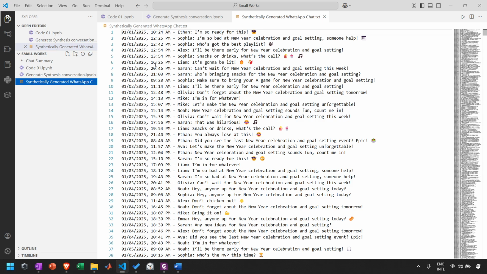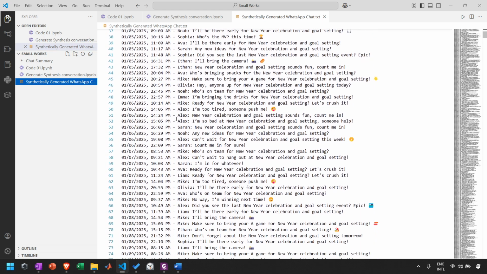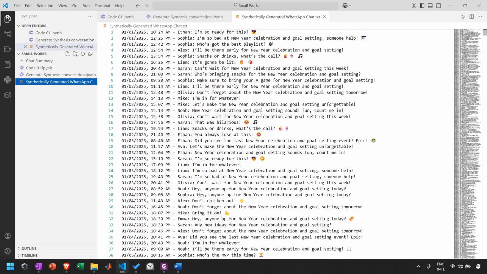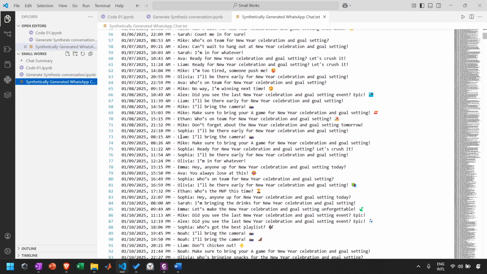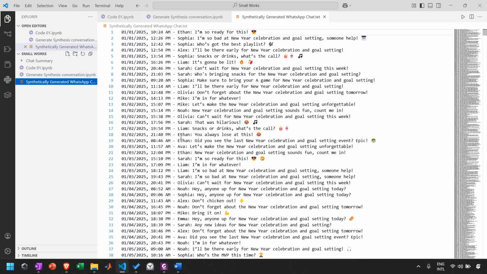If we import a WhatsApp conversation, then we can see the conversation is stored like this. I have tried it with my own WhatsApp group conversation, and I am showing you all with a synthetically generated WhatsApp conversation of a group.